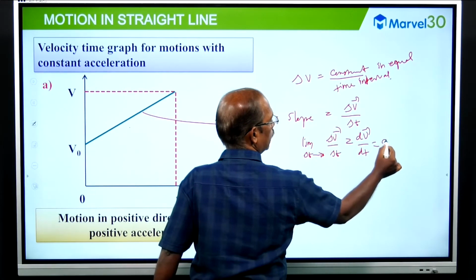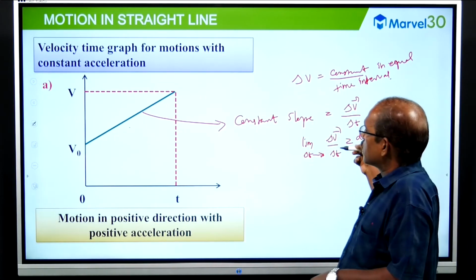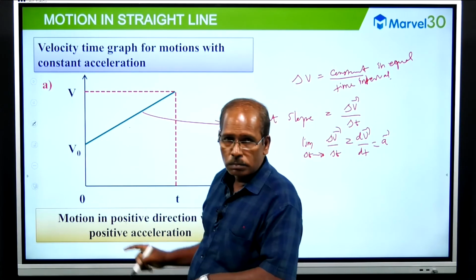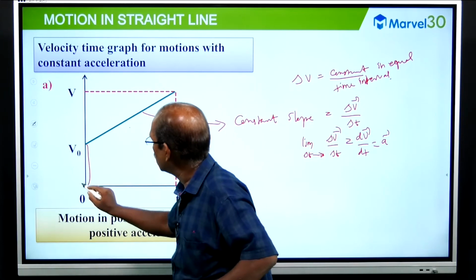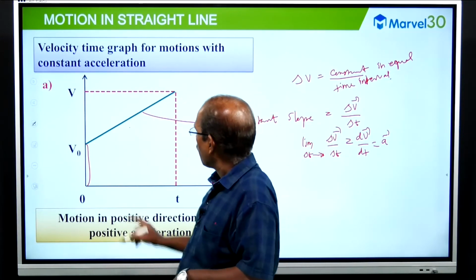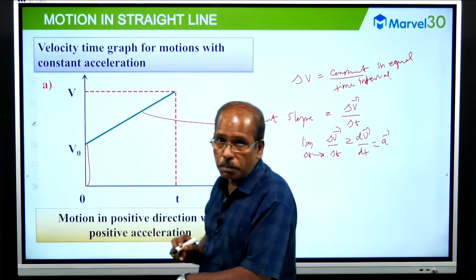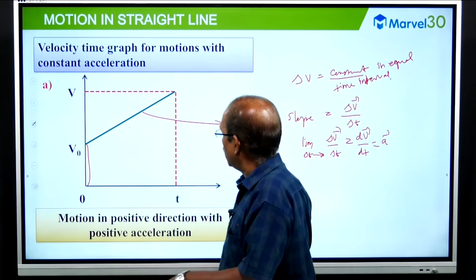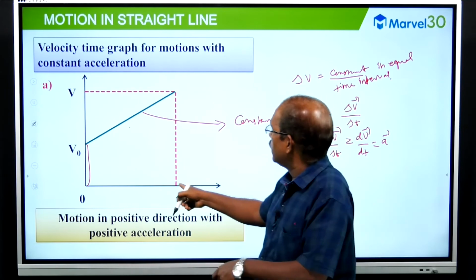This is a vector, the instantaneous acceleration. When t equals 0, the velocity is not 0. Look at this intercept. When t equals 0, the initial speed of the object in one dimensional motion is V0 meters per second.